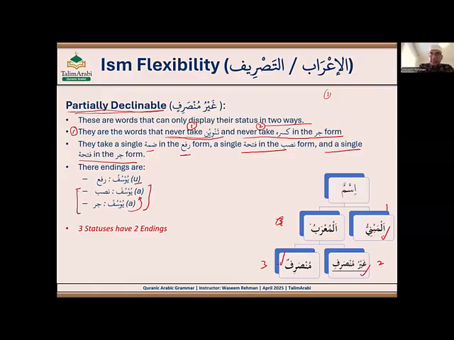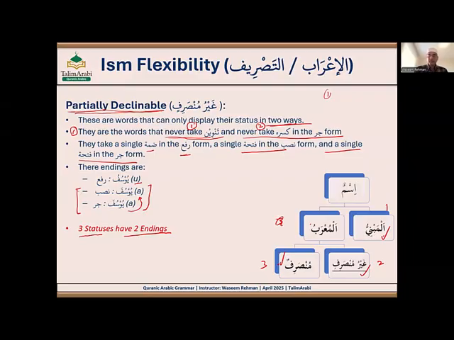So these are the words that can only display their status in two ways. Three statuses have only two endings. When three statuses have three unique endings, they are fully declinable, like Muslimun, Musliman, Muslimin. When three statuses have the same, one ending, those are non-declinable, like Musa, Musa, Musa, Isa, Isa, Isa, or pronouns like hum, Allazi, Allazi, Allazi, Haza, Haza, Haza, always the same. Partially declinable is when three statuses have two endings, and they never take tanween.